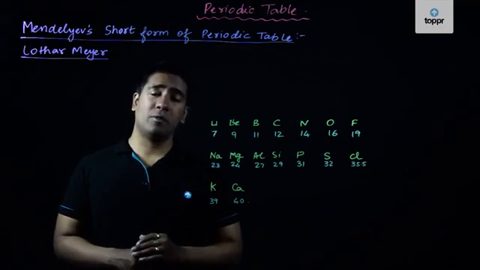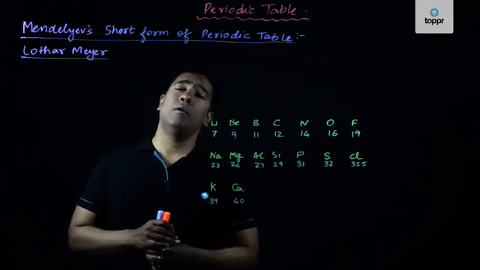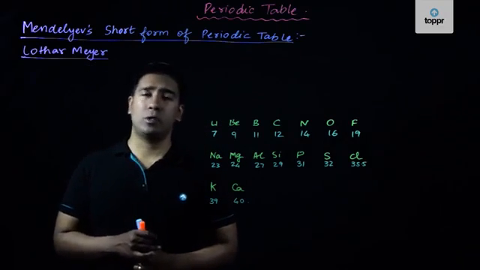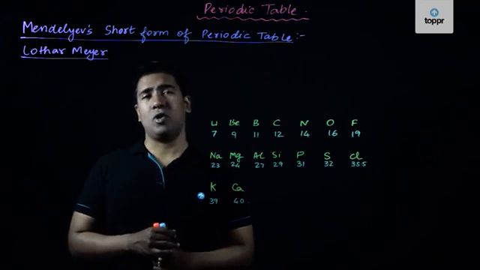So with this, my dear friends, we will be wrapping up the short form of the periodic table, which we know was given by Mendeleev as well as by Lothar Meyer. Both these scientists were very important for the discovery of the short form of the periodic table.